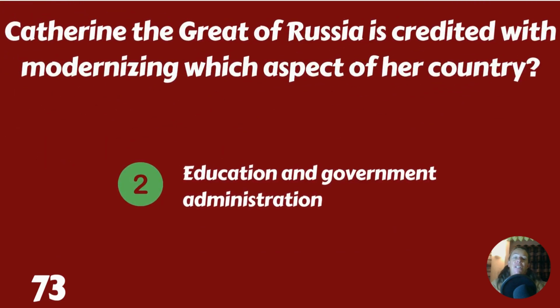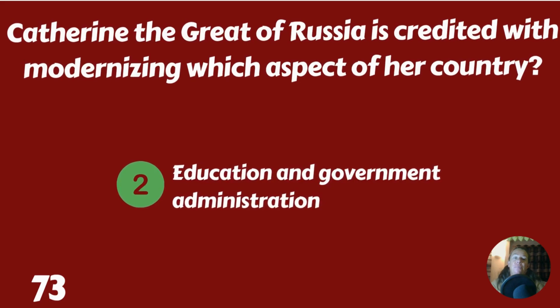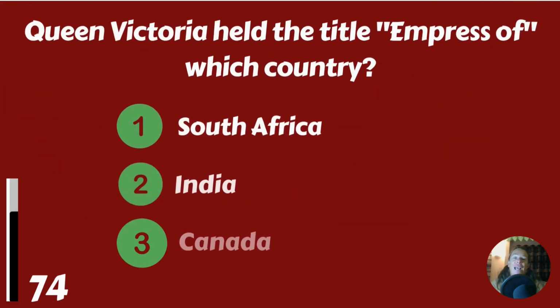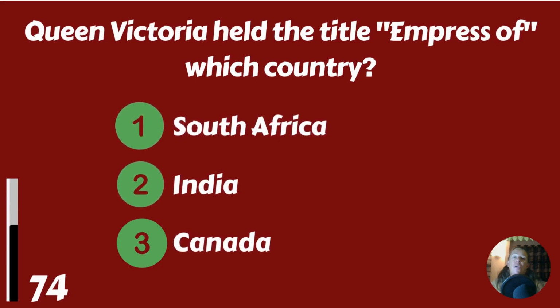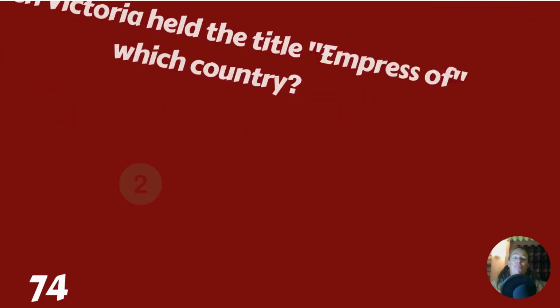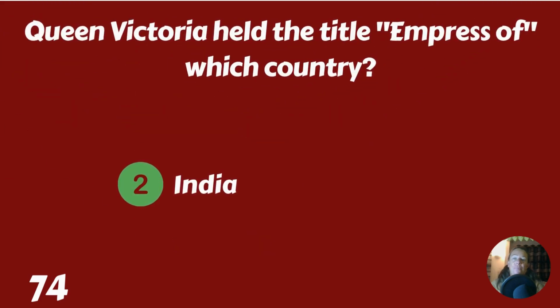Education and government administration. Queen Victoria held the title Empress of which country? South Africa, India, or Canada? Empress of India?